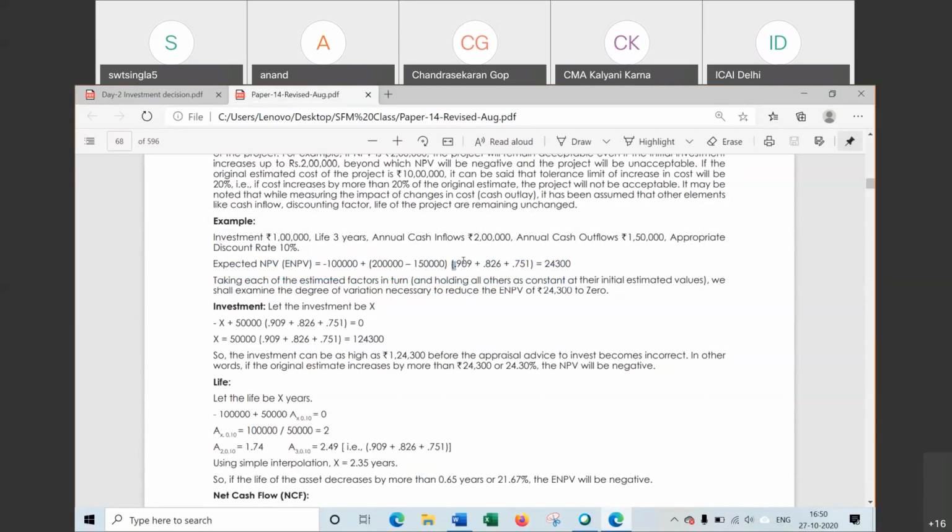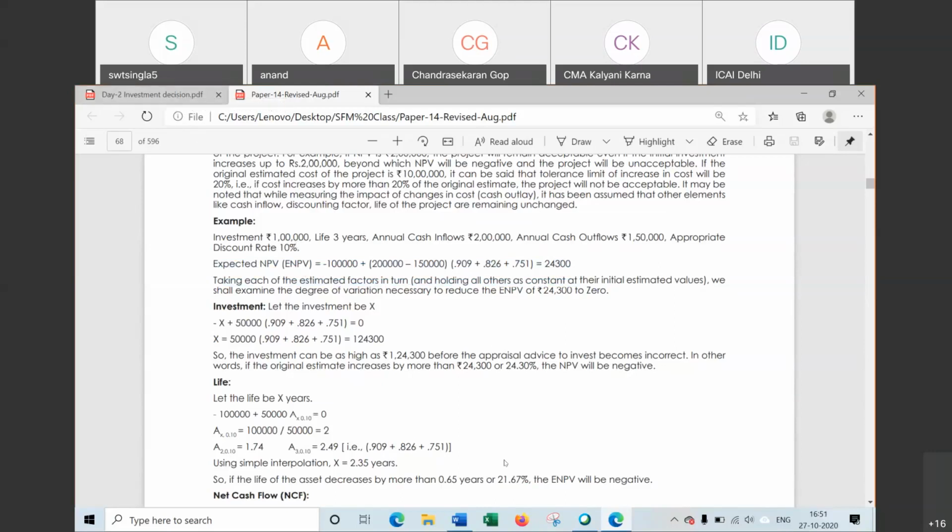So collectively it has been taken, that is the PV annuity factor for 3 years at 10%. We took the 3-year factor at 10% and multiplied it by 50,000. That is cash inflow. And 1 lakh is deducted. This is simple NPV computation. 24,300. So NPV we have computed.